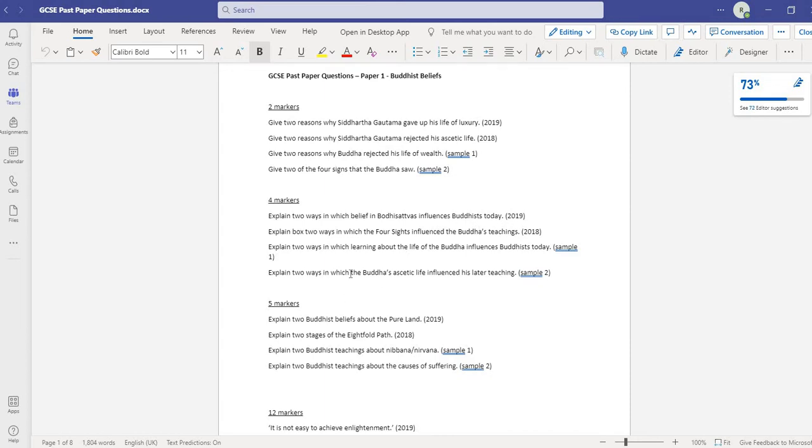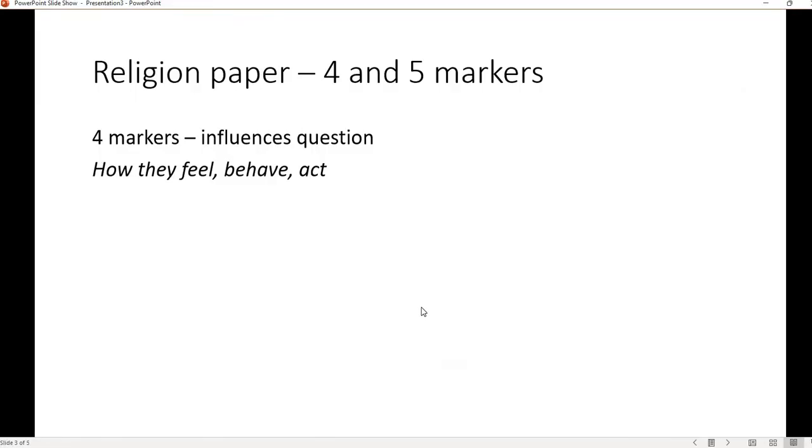Or explain 2 ways in which the Buddha's ascetic life influenced his later teachings. Explain 2 ways in which learning about the life of the Buddha influences Buddhists today. So when it says influences, it means how it makes them feel, how it makes them behave, and how it makes them act. There will be model answers as well, and we've practiced these in class.